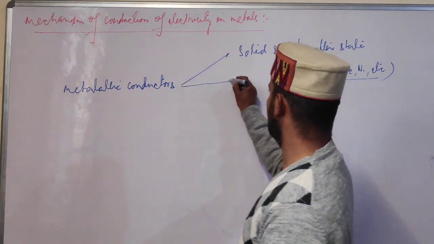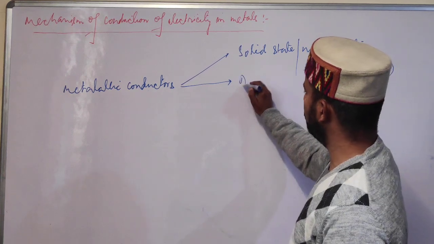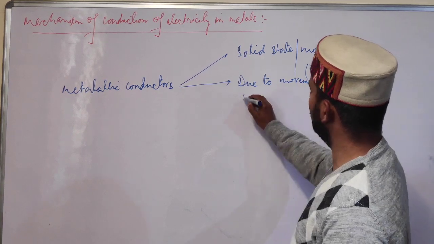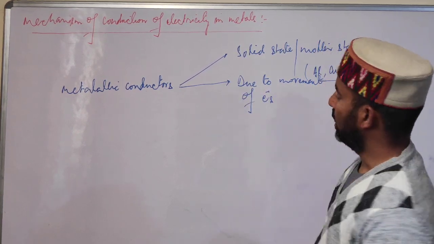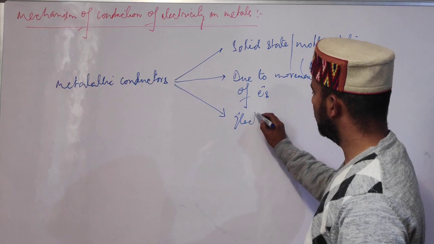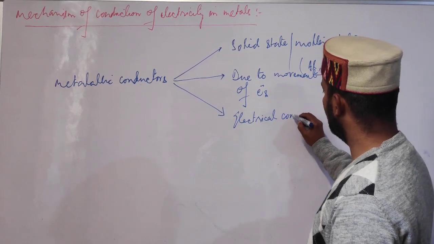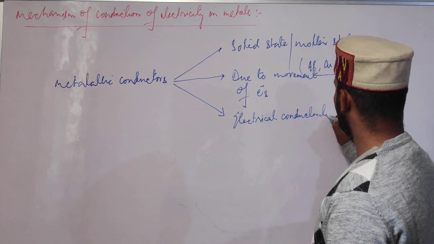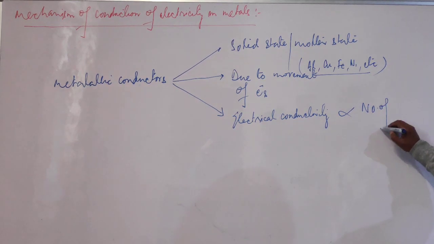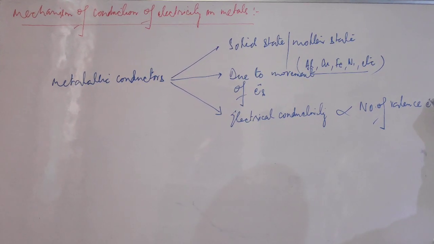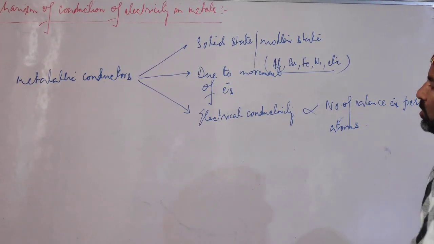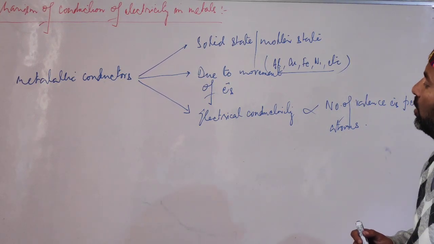And secondly students, the conduction in metals is due to movement of electrons. And third important thing students, the electrical conductivity of a metal depends on the number of valence electrons per atom, which means greater the number of valence electrons, more will be the electrical conductivity of the metal.